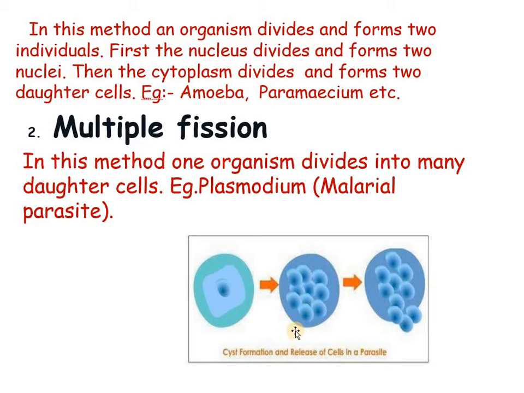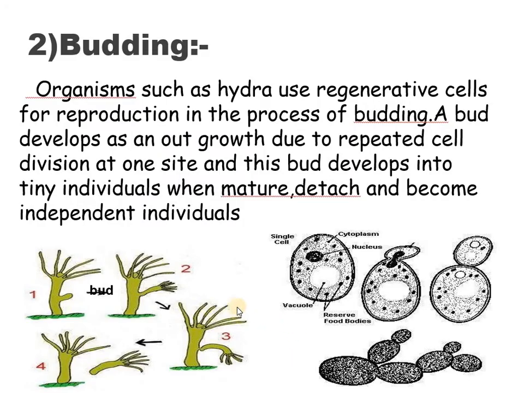Now let us talk about the next mode of asexual reproduction, that is budding. Organisms such as Hydra use regenerative cells for reproduction in the process of budding. It is a mode of reproduction in which one or more outgrowths develop from the body of an organism, which then separate to form new individuals.